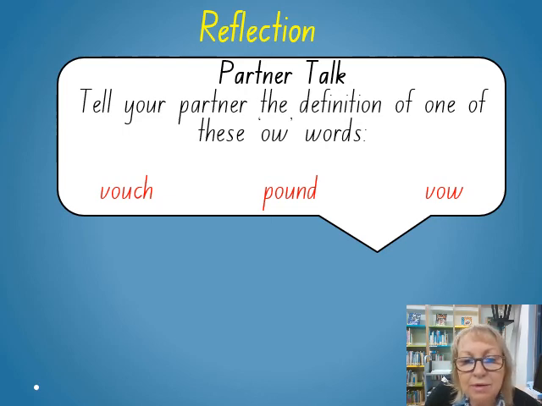It's when you pound something down to a powder. So if there's seeds in a mortar and a pestle, you can pound them and make them into like a powder. Now vow, who remembers that one? That was the first one we had. What was it again? Something to do with a promise. I think they called it a solemn promise, but a promise would probably be good enough. Did you remember those ones?